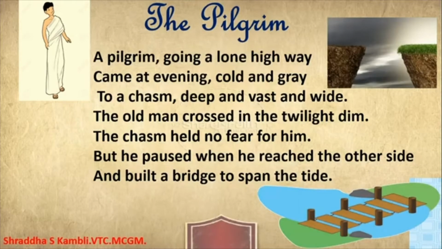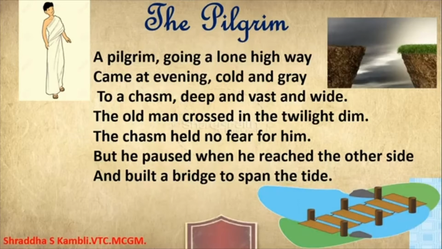It is a chasm, isn't it? That is, it is a very deep place, and it is difficult for someone who doesn't have knowledge and experience to cross this chasm. So what did the man do? And it was twilight dim also. That is, the light was also not very good. But this pilgrim, this old man, was very experienced in going that way again and again.